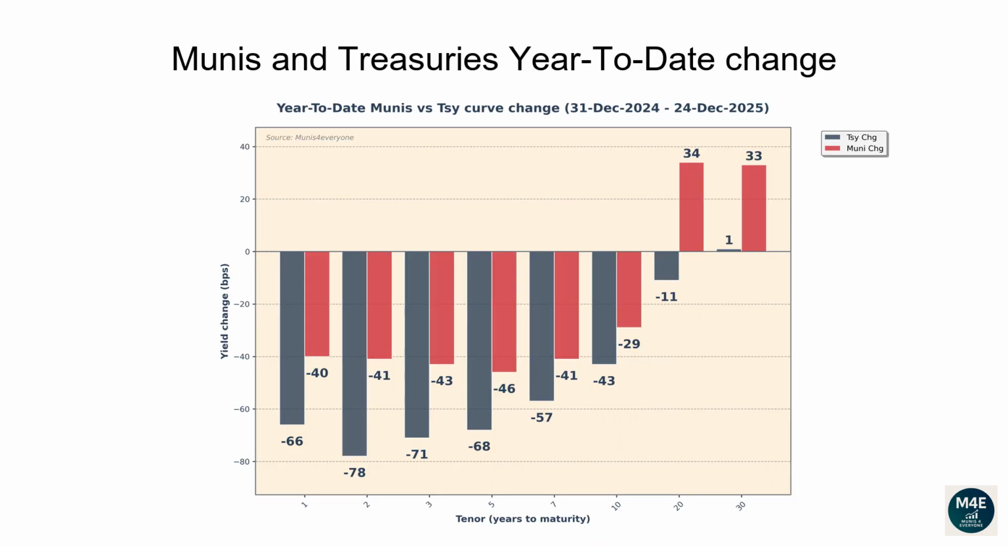This graph is similar to the previous one. The current bar plot shows how Munis and Treasuries have changed year to date.